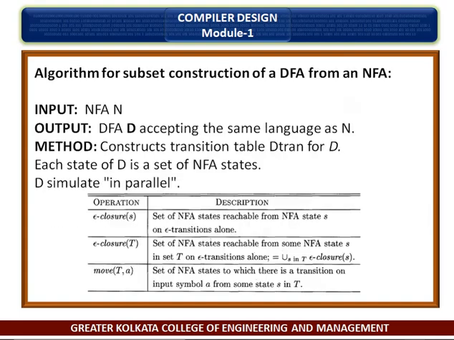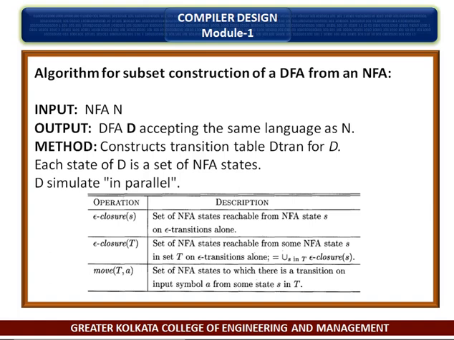Now, next we'll know an algorithm for subset construction of a DFA from an NFA.